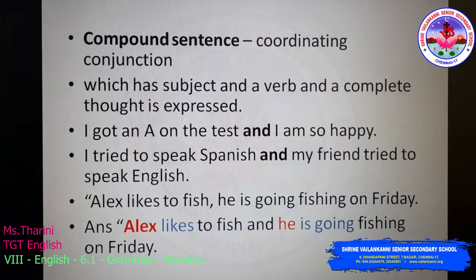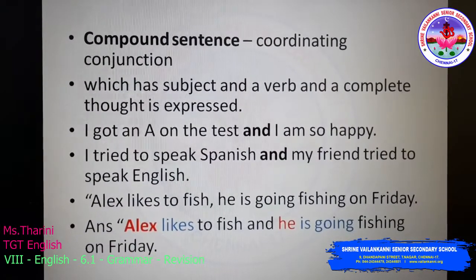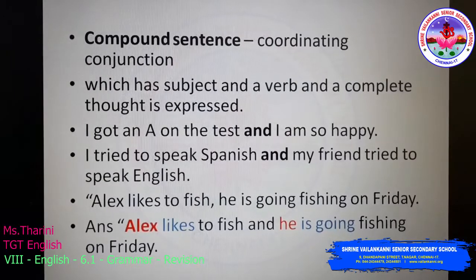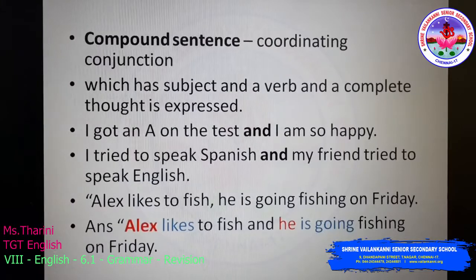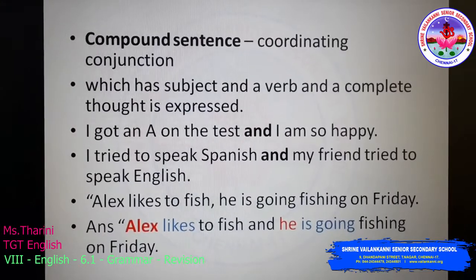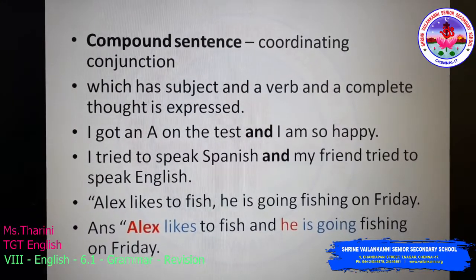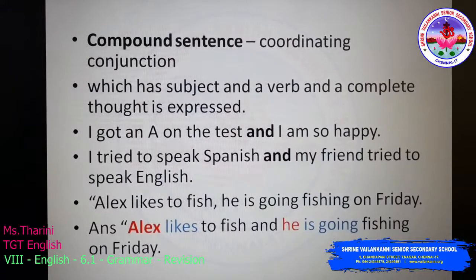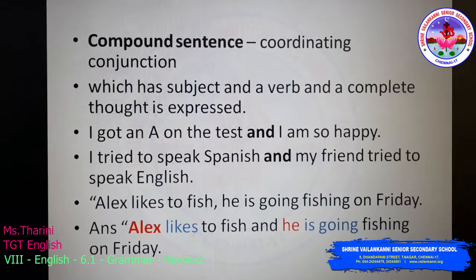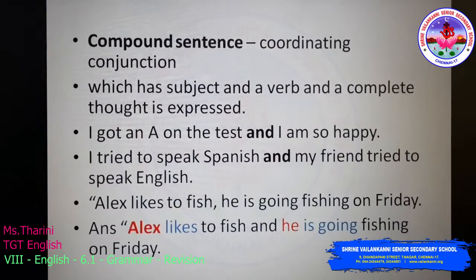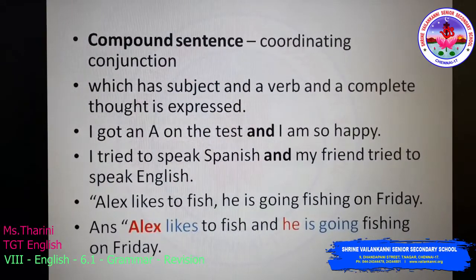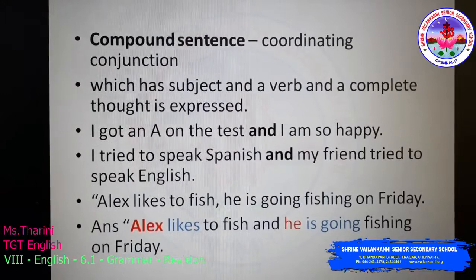I got an A on the test and I am so happy. I tried to speak Spanish and my friend tried to speak English. Both are different sentences, but these two main clauses are joined using a coordinating conjunction, which is known as a compound sentence.